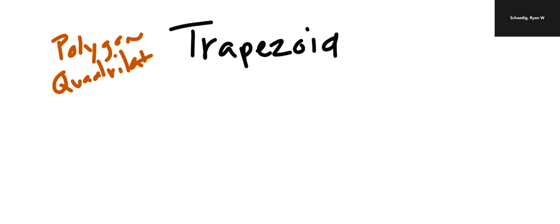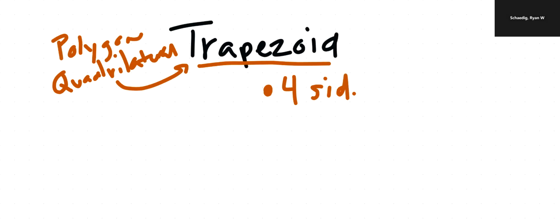Well, it's first a polygon, then it's a quadrilateral, and then it becomes a trapezoid. And what a trapezoid means is this: it is four-sided, which we know because it's a quadrilateral and a polygon. And within that, the only other characteristic that makes a trapezoid besides being four-sided is that it has one pair of parallel lines.